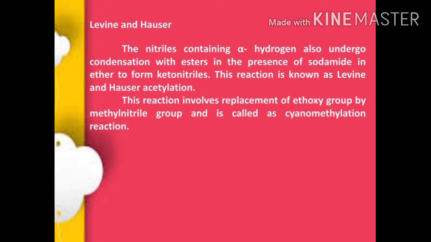Next reaction, the Levine and Hauser reaction. The nitrile containing alpha hydrogen also undergoes condensation with an ester in the presence of sodamide in ether to form a ketonitrile. This reaction is known as Levine and Hauser acylation. This reaction involves replacement of the ethoxy group by the methyl nitrile group. This is called a cyanomethylation reaction.